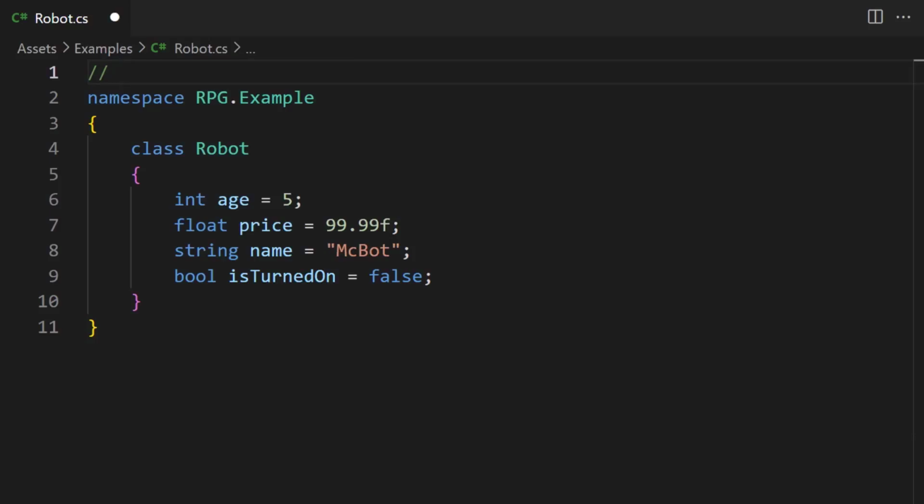After these characters, we can freely type anything. This includes gibberish. Comments are not processed as code by Unity or C#. They'll be ignored entirely. This behavior gives us complete freedom over the contents of a comment. Let's write the following note. RPG is the main namespace for our game. This type of comment is referred to as a single-line comment.